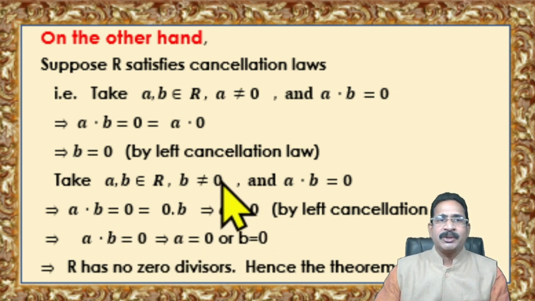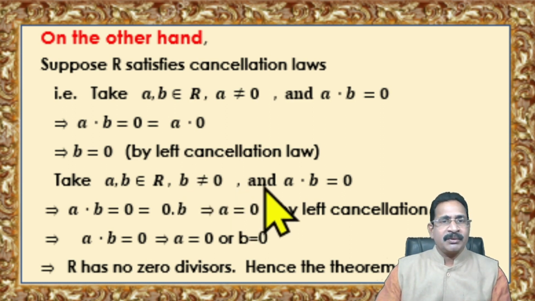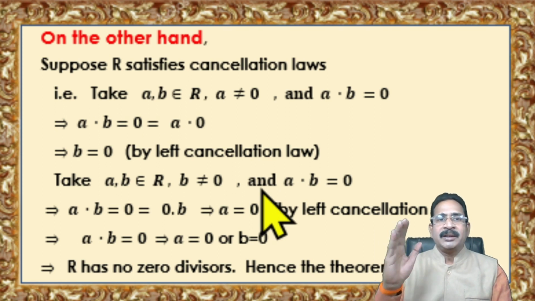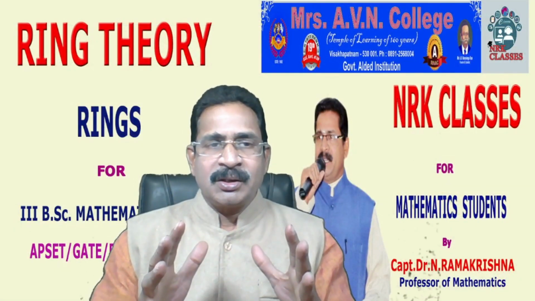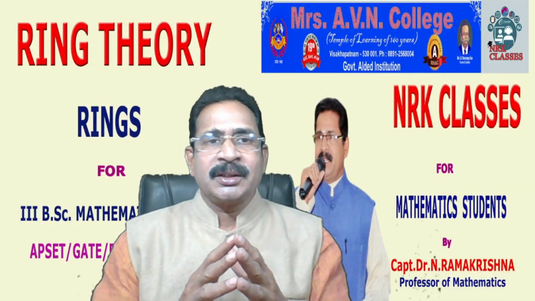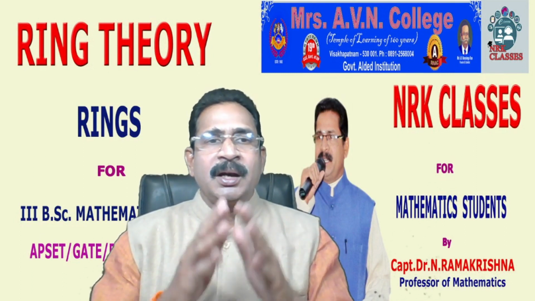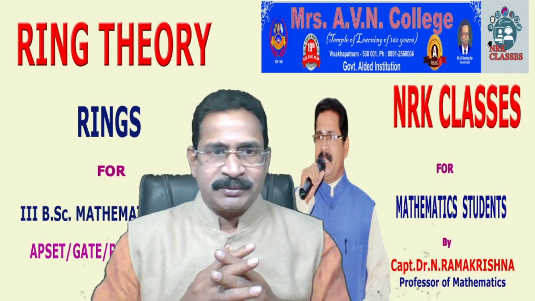Again, you can take A·B equal to 0 and A not equal to 0. Again, we have B is equal to 0. In both the cases, we proved A·B is equal to 0 implies either A is 0 or B is 0. What is the conclusion? R has no zero divisors. So, in this theorem, we proved R satisfies cancellation laws if and only if R has no zero divisors.